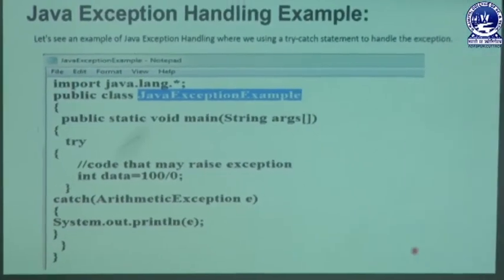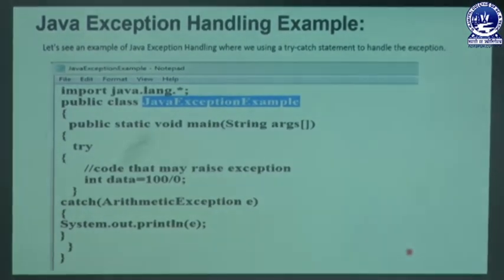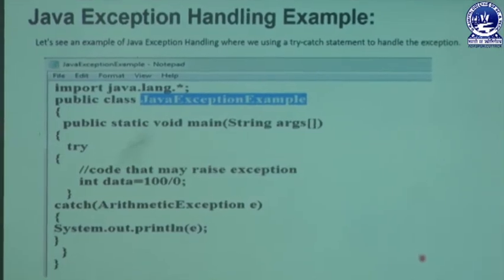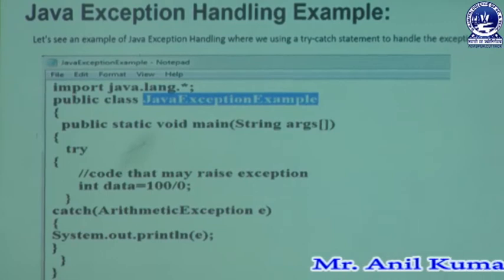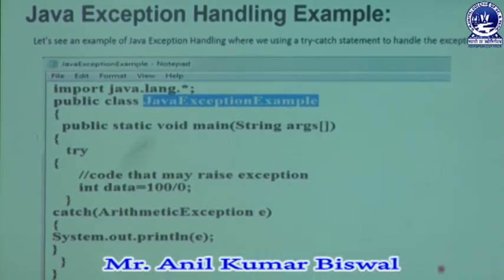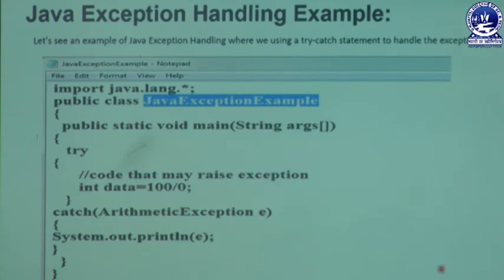Next we can discuss the Java exception handling example. What is the use of that example, we can focus on it. First of all, how to write an exception handling program in our system, with the help of the try catch block. First of all we need to import a package, the language package: import java.lang.*; Then we can declare a class, written as public class JavaExceptionExample, JEE.